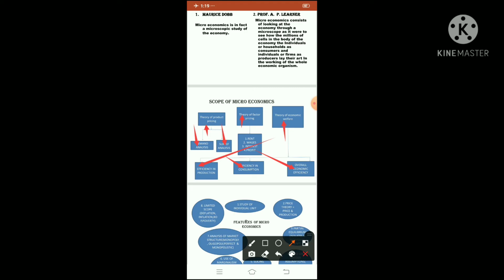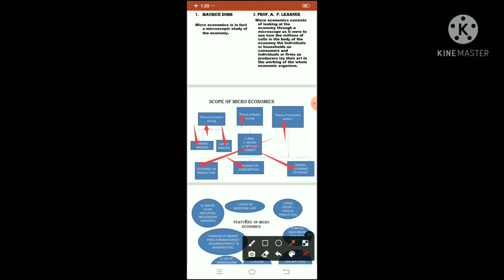So overall economic efficiency means how much you produce, what to produce, when to produce, to whom you will distribute the goods and services, and how much resources you are using. Are you using optimum resources? Those questions are also there. So when these questions arise, overall economic efficiency is considered related to the production part.